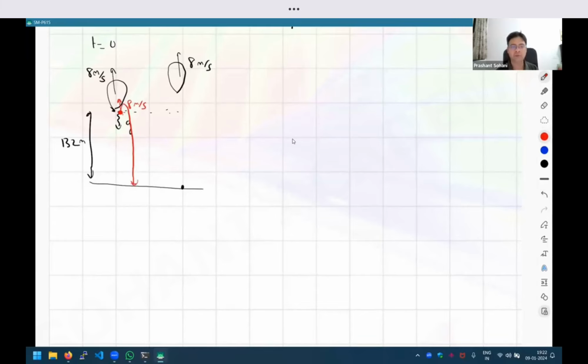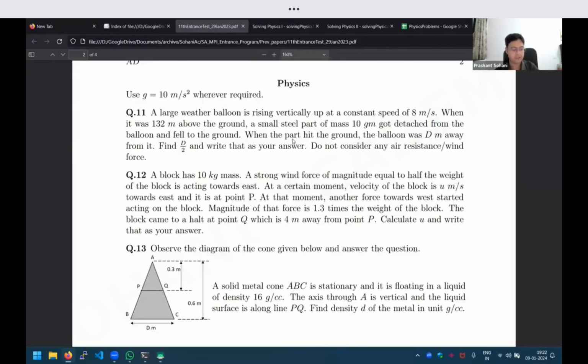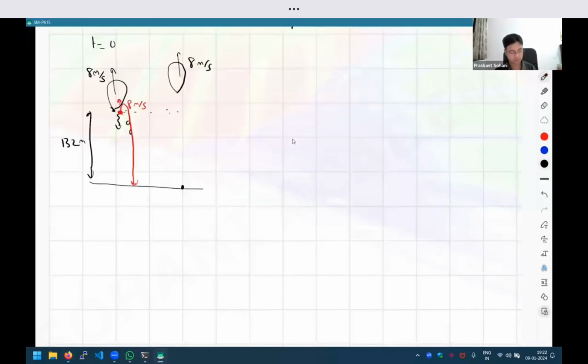The reason for this is Newton's first law: if an object already has an upward velocity of 8 meter per second, it is not going to change suddenly. The force will act on it and slowly it will change. Okay? So this is the picture basically. And what we have to find out now is, at the moment the object reaches the ground, how much is this distance? If we call this distance capital D, that is what we are interested in.